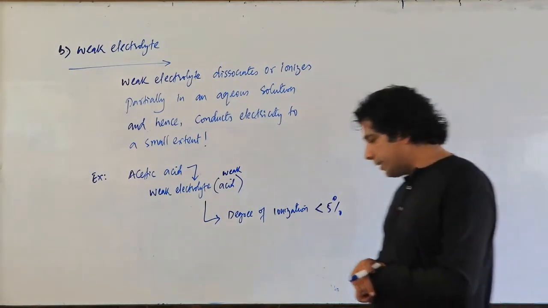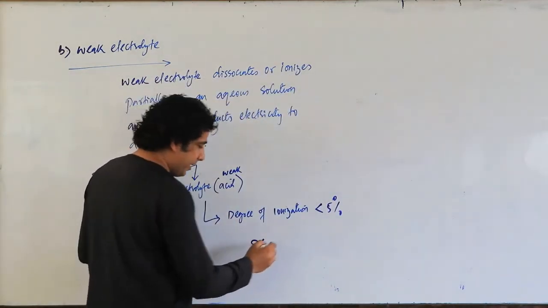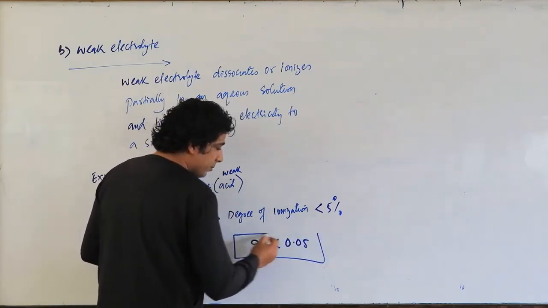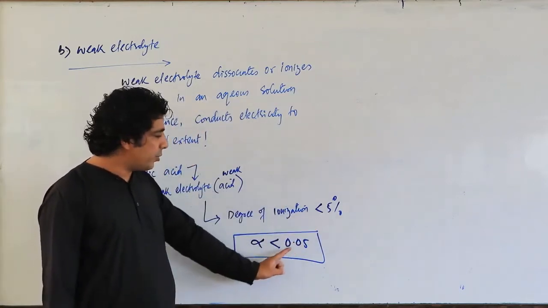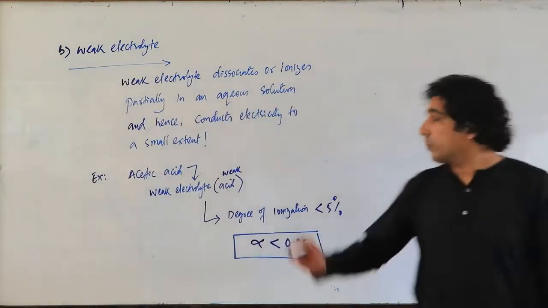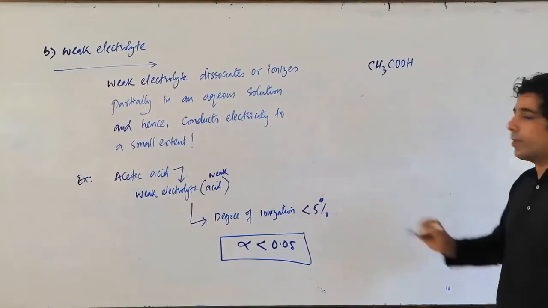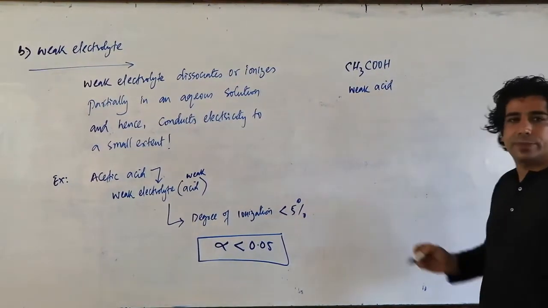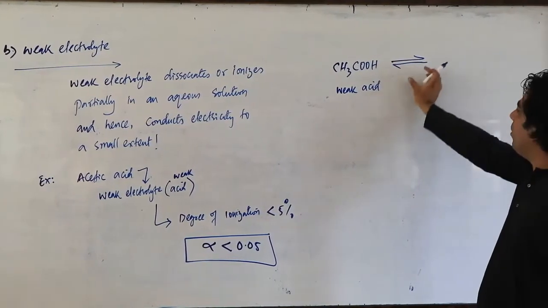Okay? So obviously when it's less than 5%, alpha is less than 0.05. 5% means 5 upon 100, and 5 upon 100 is 0.05 for our acetic acid, my dear friends. And now look here. Take acetic acid, CH3COOH, a weak electrolyte or weak acid. Now let us dissociate it, my dear friends. I am using these arrows, and I will tell you why.